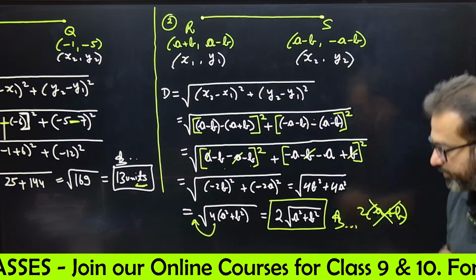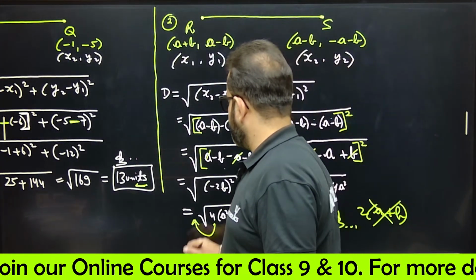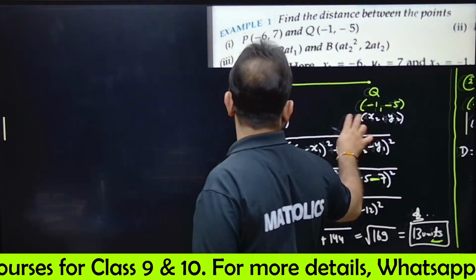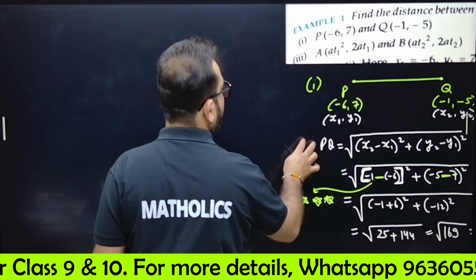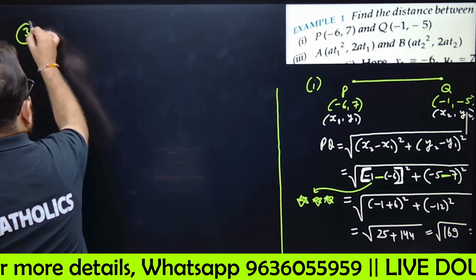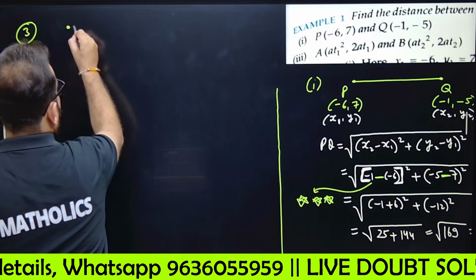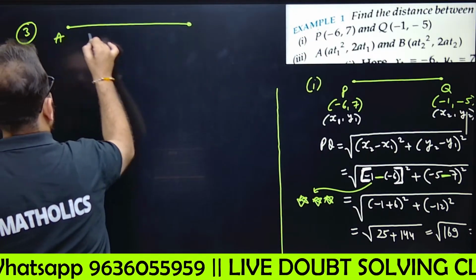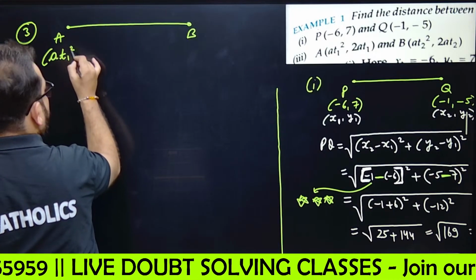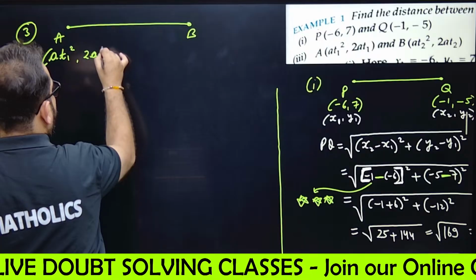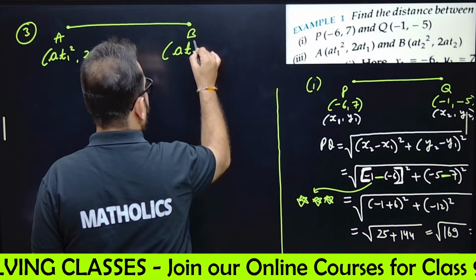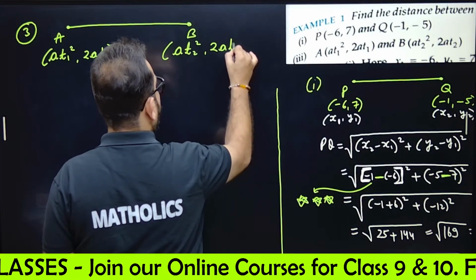Okay, let's move forward. This was the second part. Now the third part we'll be doing here. Third question. Again, the third part: A and B are 2 points. Okay, we'll write this is A, this is B. A T1 square, comma 2A T1. The other is A T2 square, comma 2A T2.